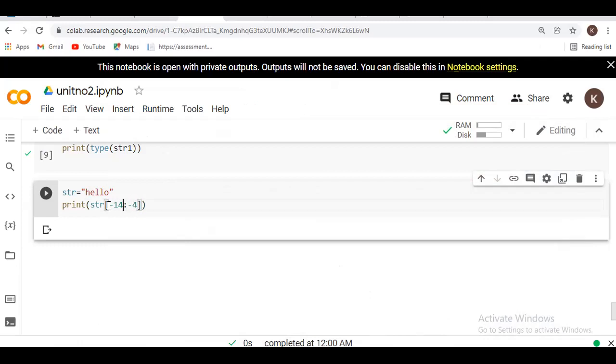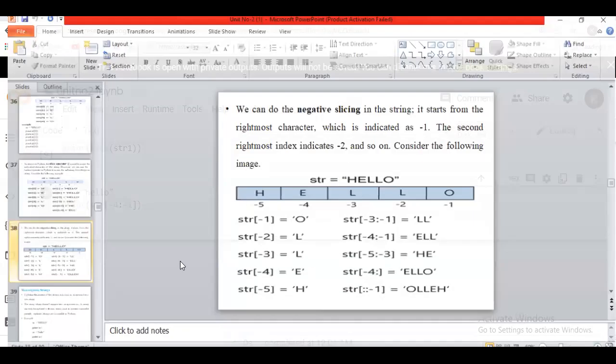It should be minus 4 to minus 1. It will display starting from the minus 4th location and end at the minus 1th location, which means it adds negative indexing. If I am passing negative indexing, it is considered as a start with the minus 4th location and end with the minus 1th location. It will be the same, but the reading of the indexing value starts from the rightmost side, and in positive slicing we are considering from the leftmost side. So this is negative slicing.